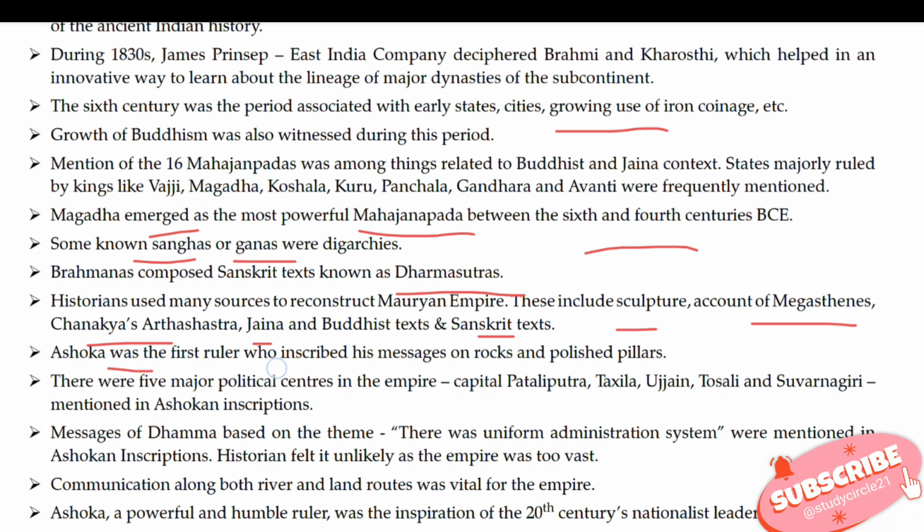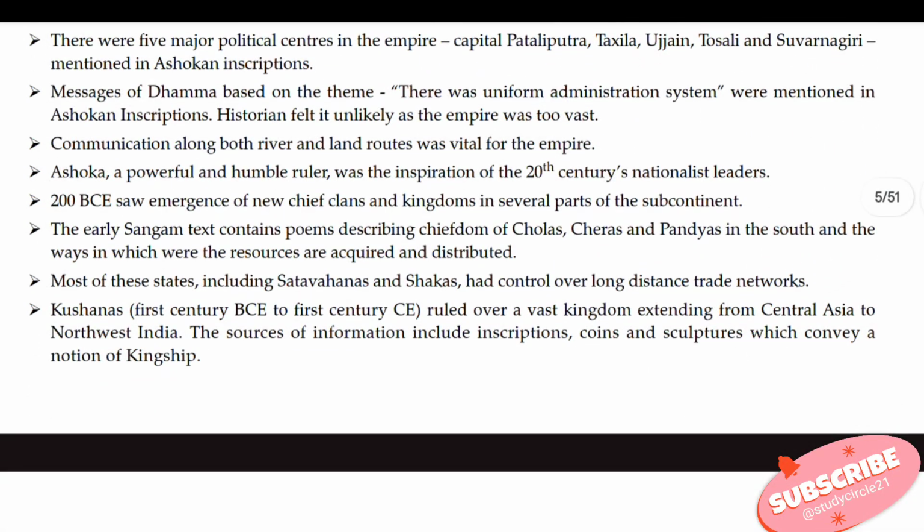Asoka was the first ruler who inscribed his message on rocks and polished pillars. There were 5 major political centers in the empire: the capital Pataliputra, Taxila, Ujjain, Tosali and Suvarnagiri, mentioned in Asokan inscriptions. Messages of Dhamma were mentioned in the Asokan inscriptions, and it was believed there was a uniform administrative system. Historians felt this unlikely as the empire was too vast. Communication along both river and land routes was vital for the empire. Asoka, a powerful and humble ruler, was an inspiration for 20th century nationalist leaders.